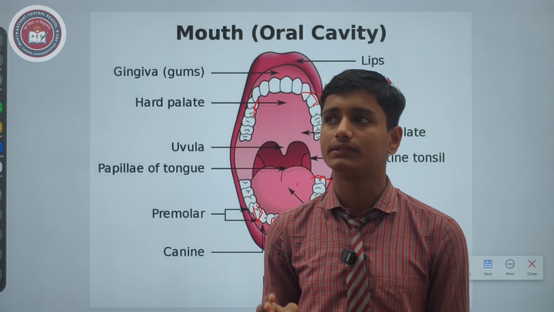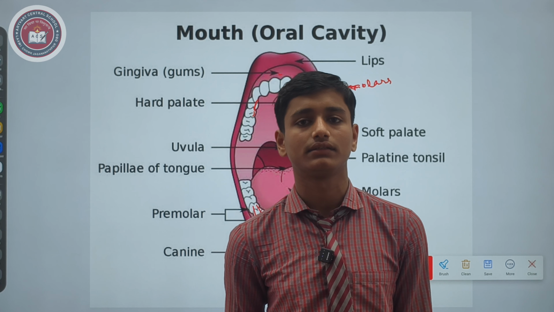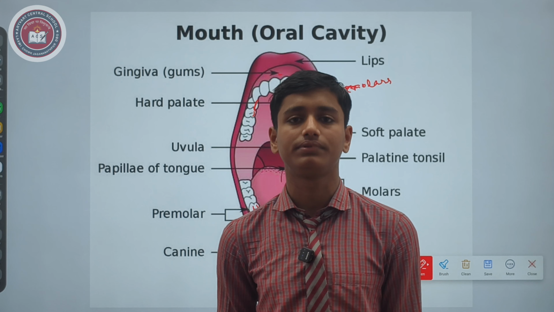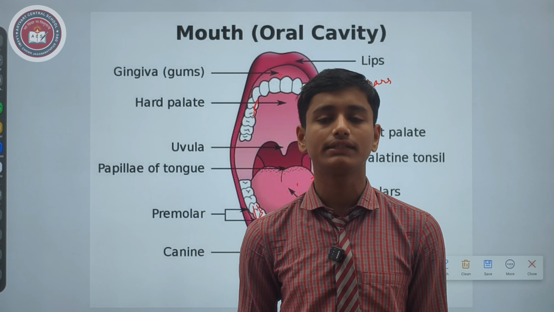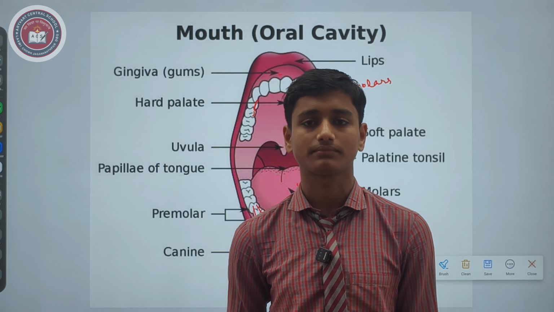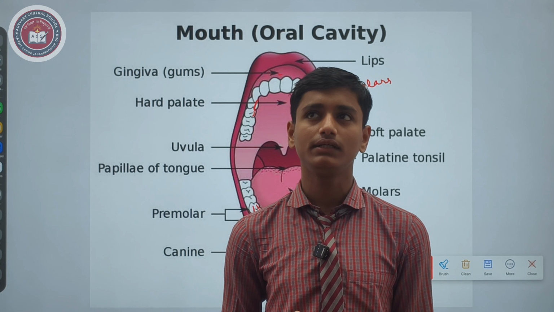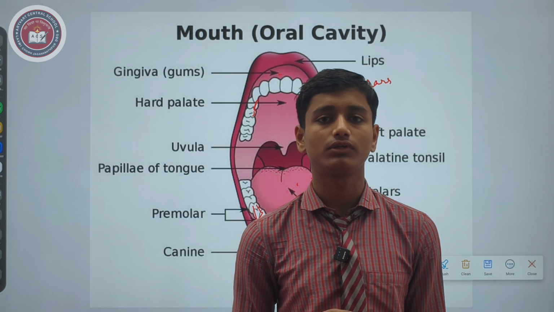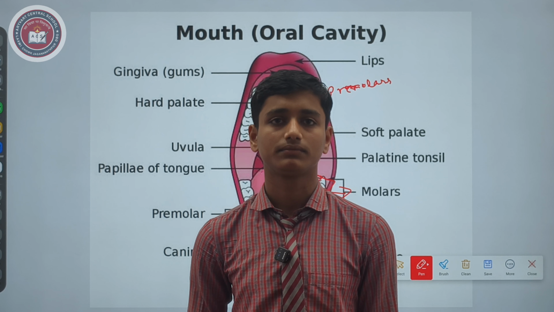The second type of teeth is canines. They are very sharp and are used to tear the food, so we can easily digest it. They are very sharp in carnivorous animals, so they eat flesh easily.